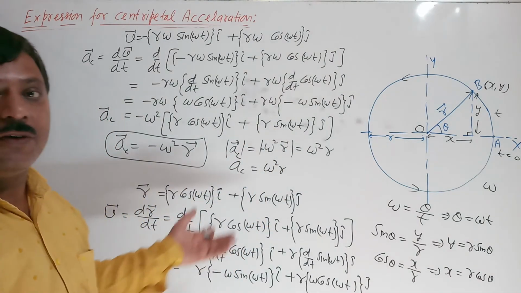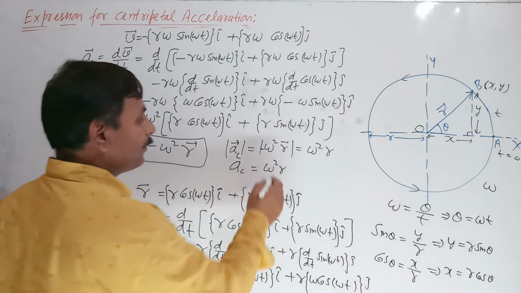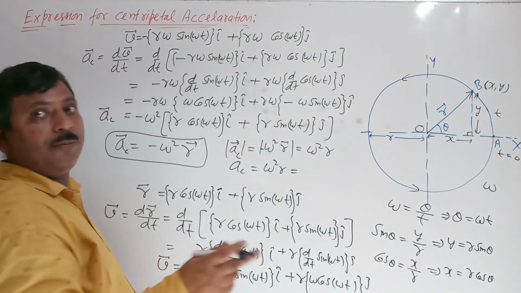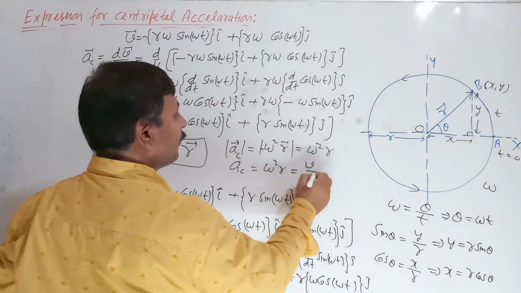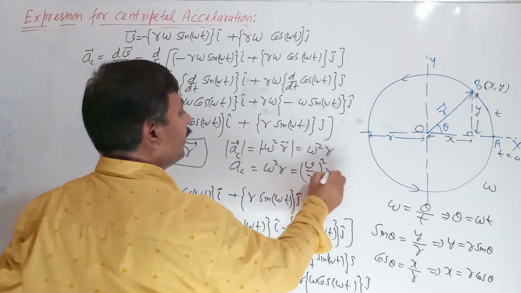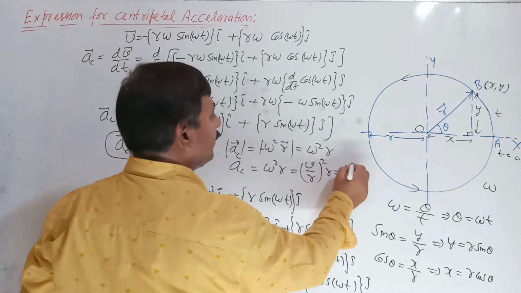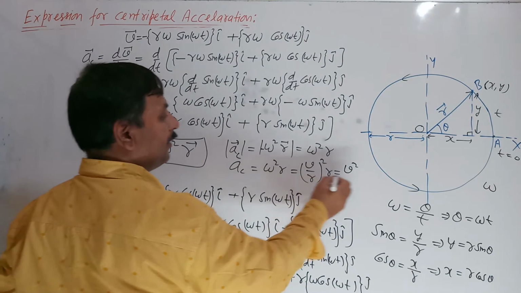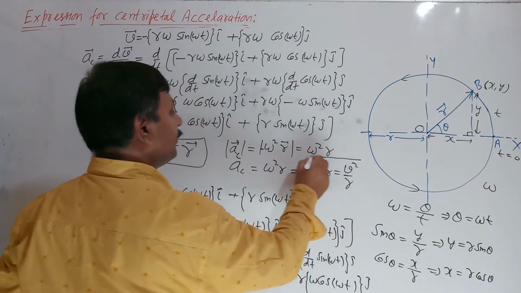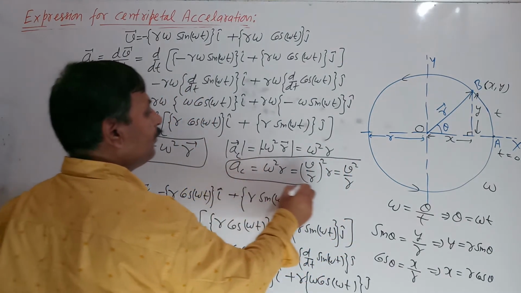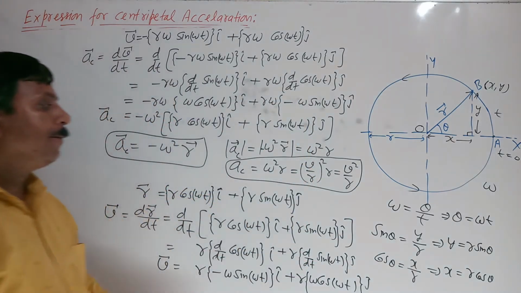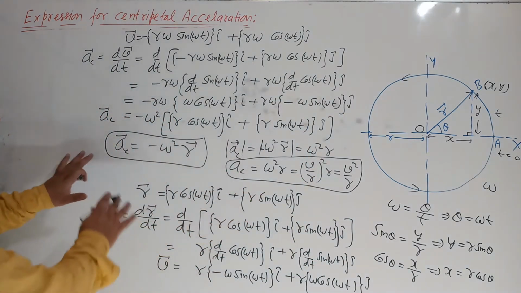We know v is equal to r omega, so we can put omega equal to v upon r. Then it becomes v square upon r square times r, so r cancels out, and we get v square upon r. This will be the expression for the magnitude of acceleration.